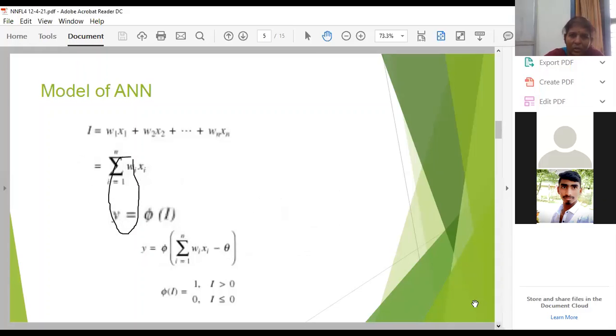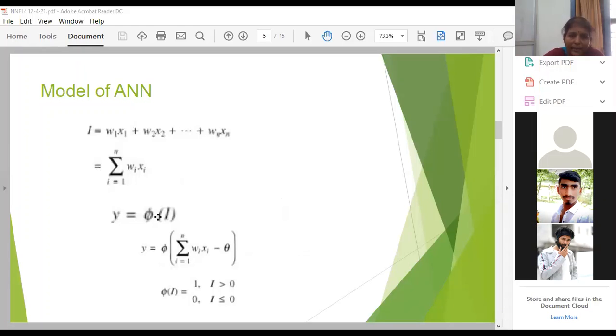So I is equal to the summation of this, which will be represented as summation i from 1 to n of wi xi. Y is representing your output. So here Y is mentioned as phi of I, where phi is indicating your activation function.